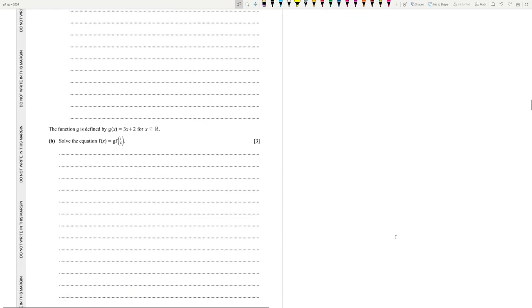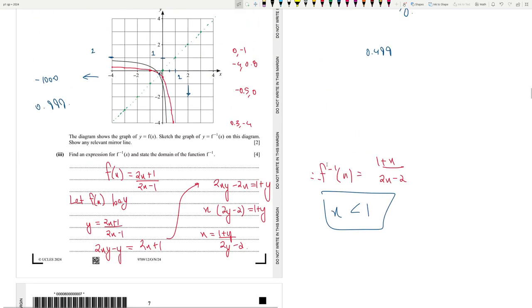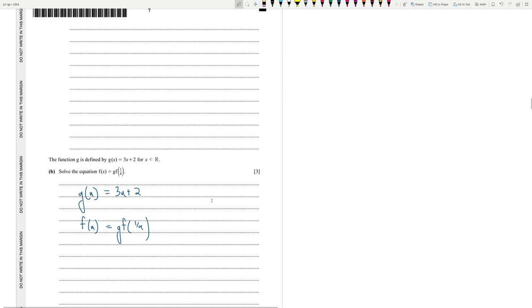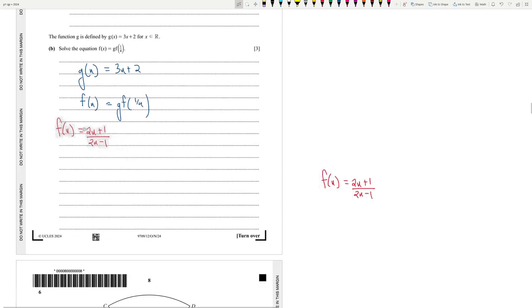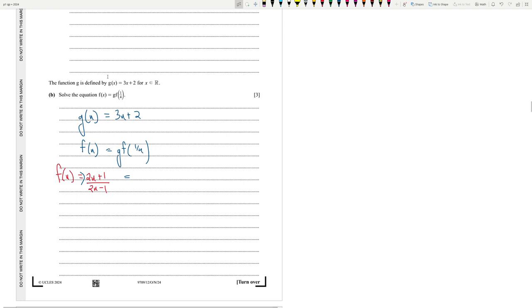For 5b, the function g is defined by this. For all real numbers, g(x) is 3x plus 2. So find this out. f(x) is equal to g f(1/4). So we know that f(x) is this. So let's do that. f(x) is equal to this, right? So you can write f(x) is equal to, if you input f into g, so g f(x), what will g f(x) be?